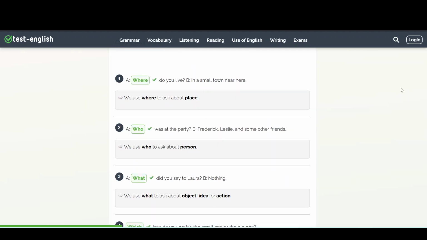Number 1, where do you live? We use where to ask about a place. Number 2, who was at the party? We use who to ask about a person. Number 3, what did you say to Laura? We use what to ask about an object, an idea, or an action.